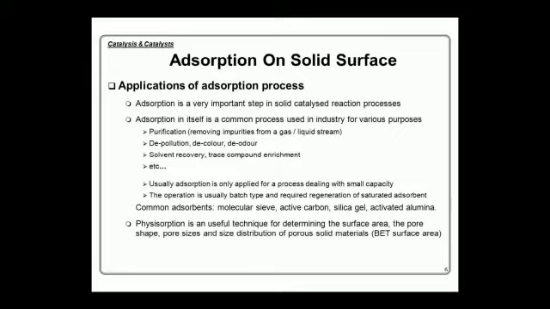Chemical sorption or chemisorption is a phenomenon in which chemical reactions occur between the surface and absorbent. In this process, new chemical bonds are generated at the absorbent surface.